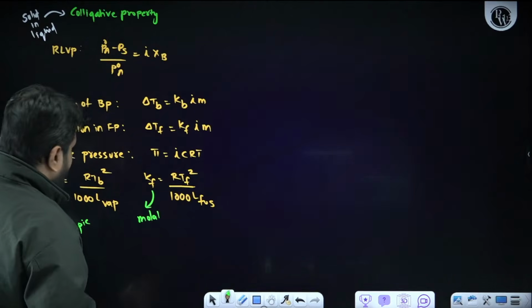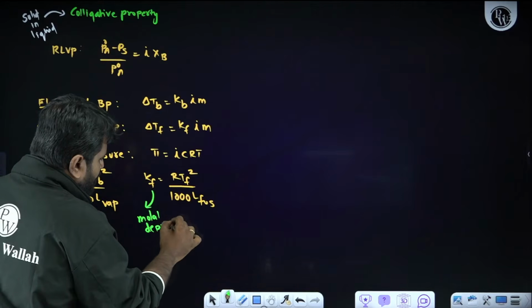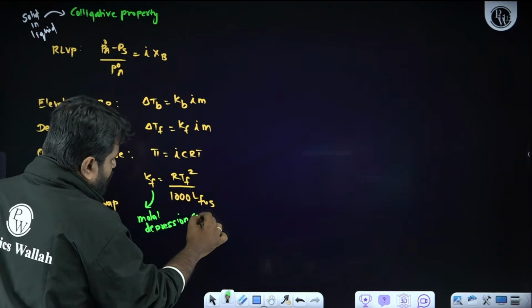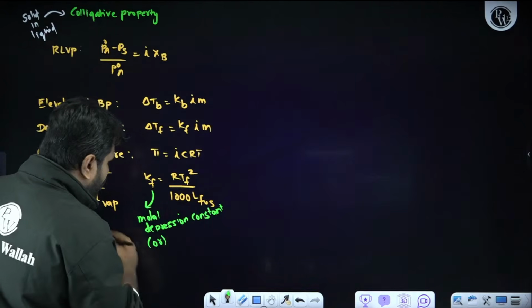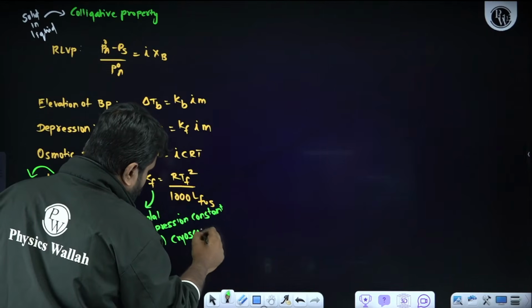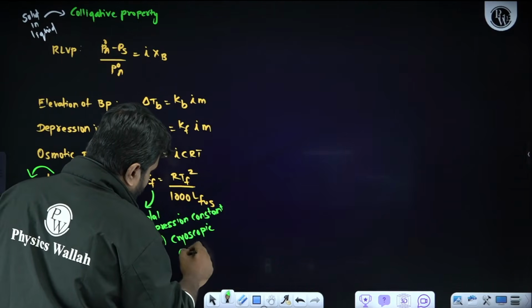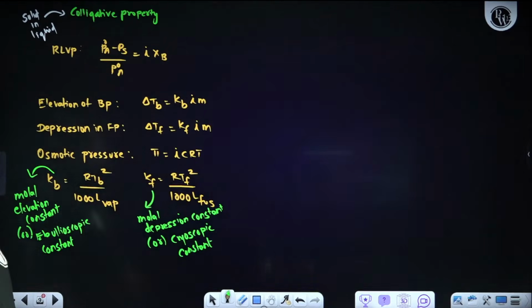Here Kf is for depression in freezing point. So it is the molar depression constant, or we will be calling it the cryoscopic constant.